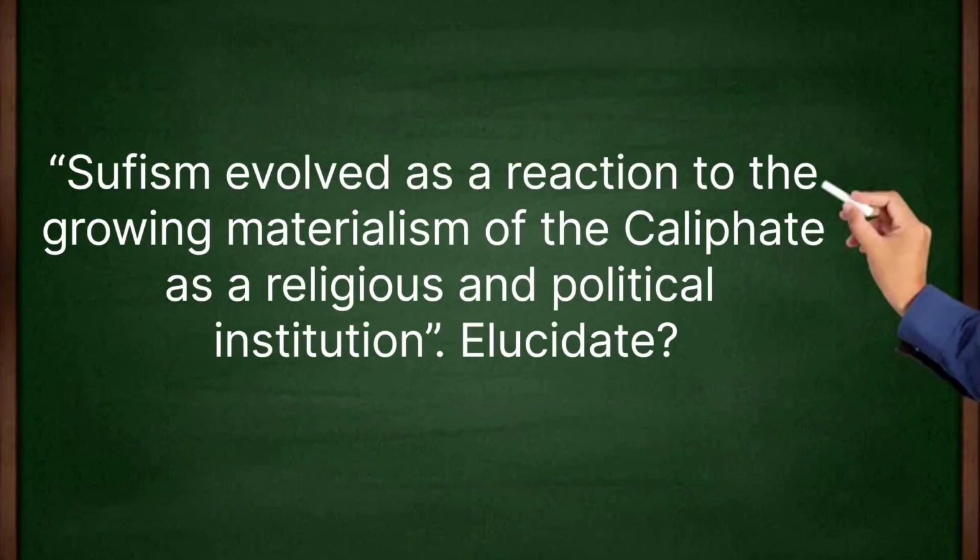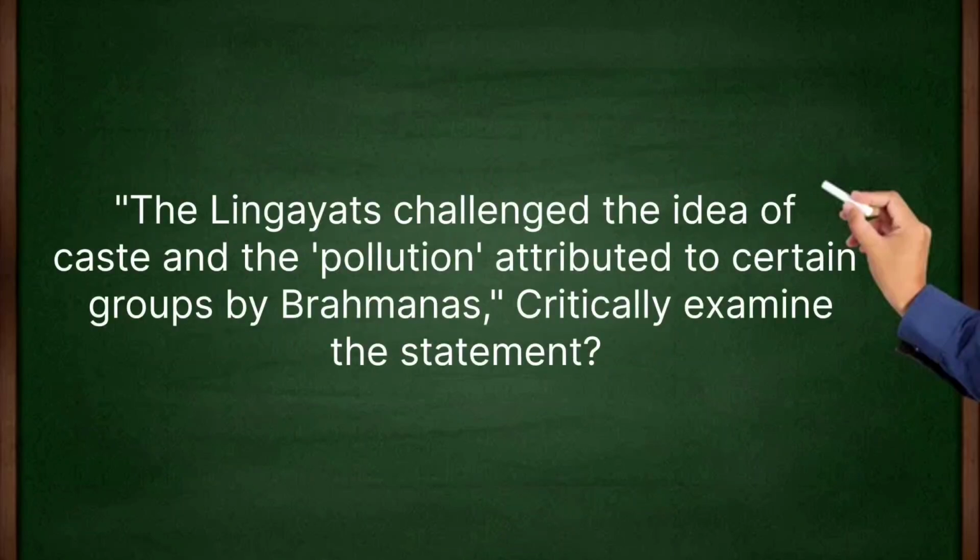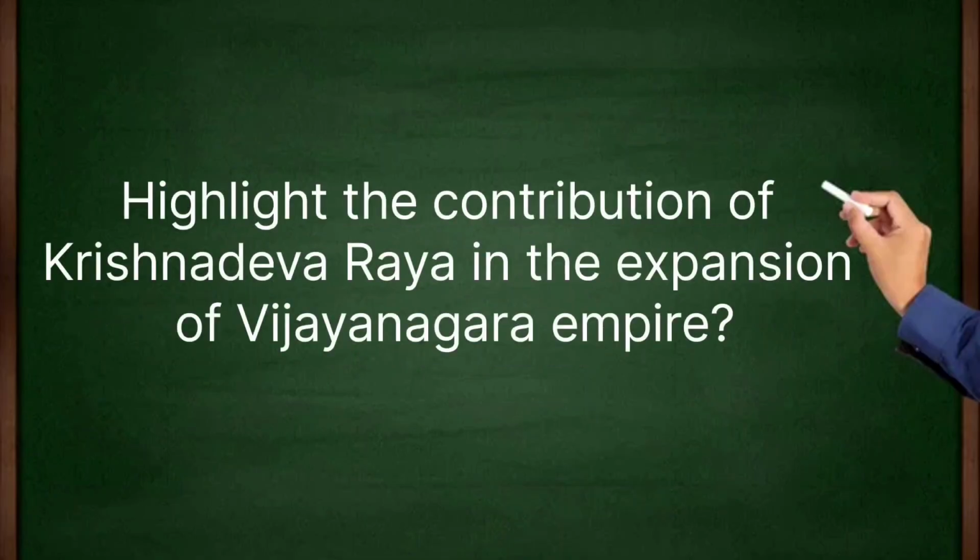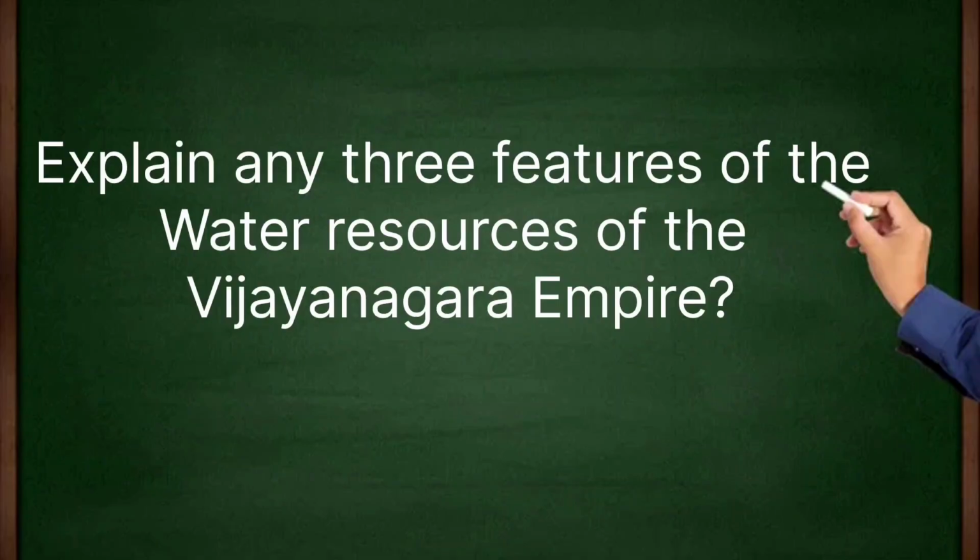Sufism evolved as a reaction to the growing materialism of the Caliphate as a religious and political institution. Elucidate. The Lingayats challenged the idea of caste and the pollution attributed to a certain group of Brahmanas. Critically examine the statement. Highlight the contribution of Krishnadeva Raya in the expansion of Vijayanagara Empire. Explain any three features of the water resources of the Vijayanagara Empire.